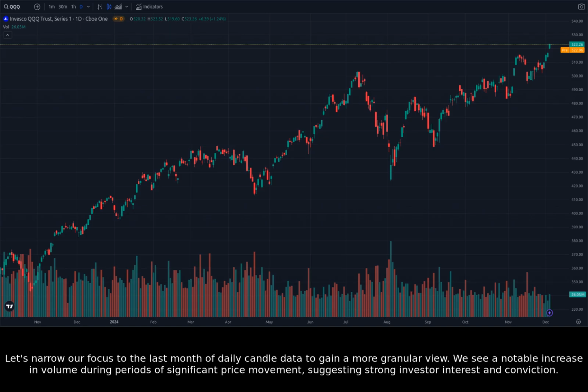Let's narrow our focus to the last month of daily candle data to gain a more granular view. We see a notable increase in volume during periods of significant price movement, suggesting strong investor interest and conviction.